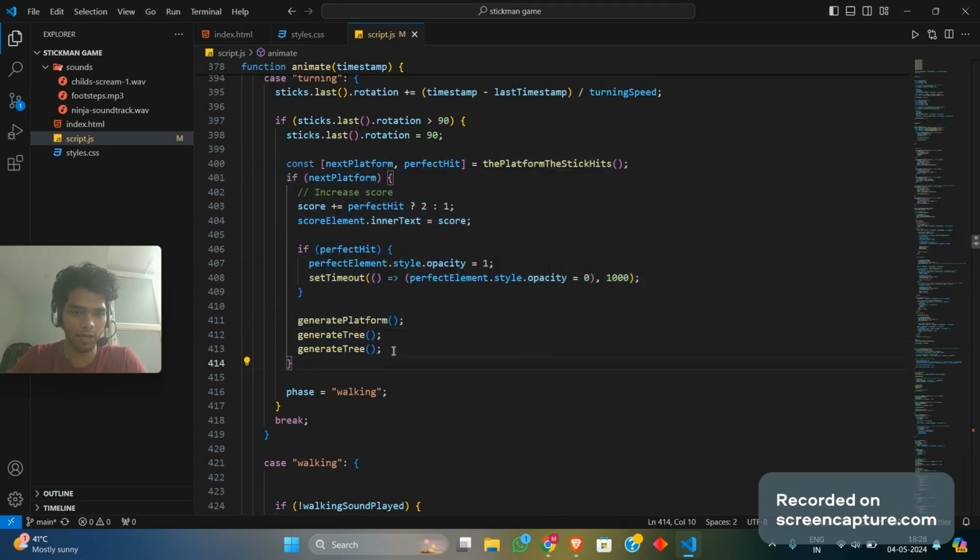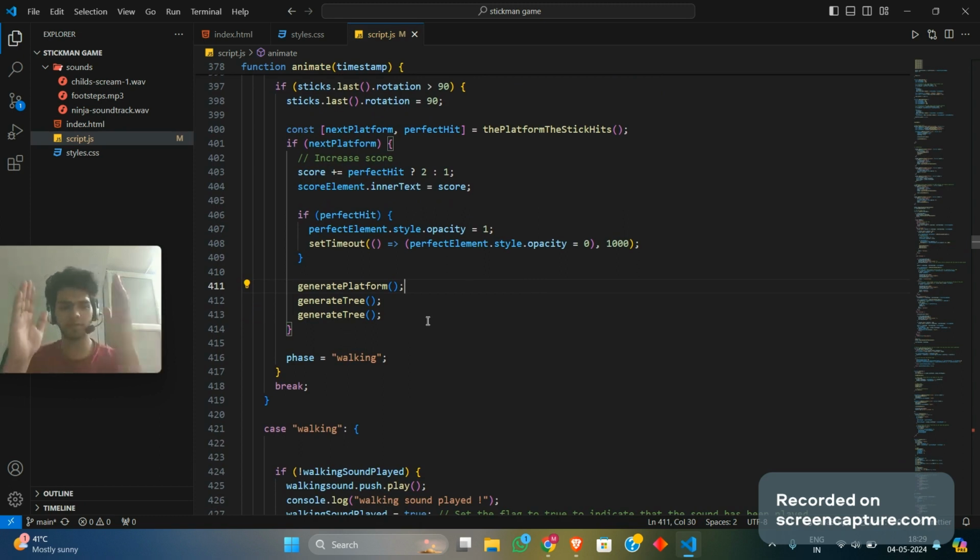Now, what we're doing after that is basically generating a platform. After you reach the next one, you're generating more platforms, with more trees for the trees that have gone by. So the screen basically moves a bit according to the hero, right? So for the trees that have gone, we are creating more trees, and new platforms keep coming into the picture.